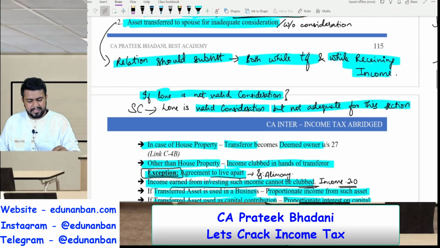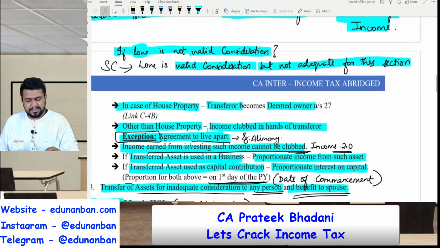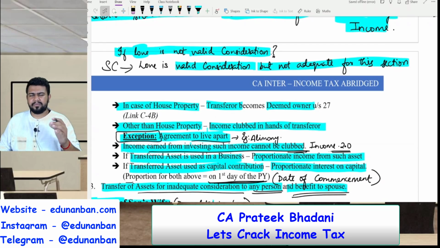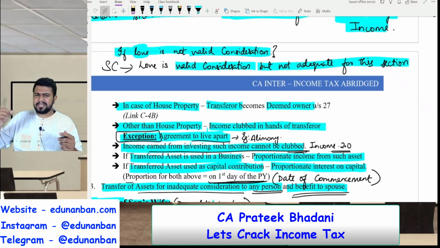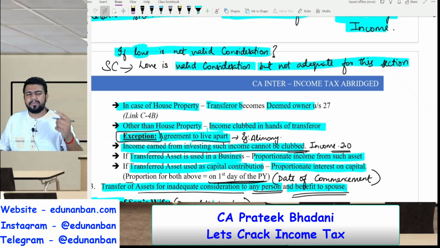Then I also told you that a wife went to income tax department and told that my husband is giving me the property and I am giving consideration as my love. Is love not a valid consideration? Then I told you the case went till Supreme Court and Supreme Court told that love is a valid consideration, but love is not adequate consideration as per the provisions of this section.